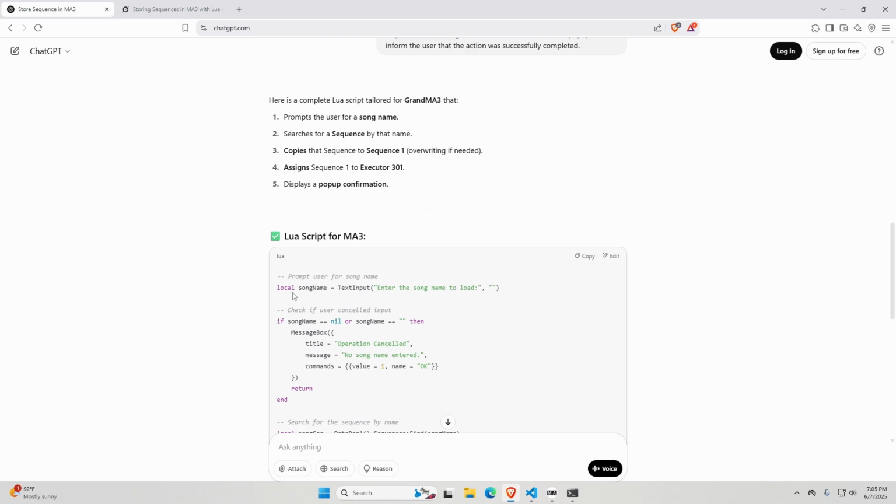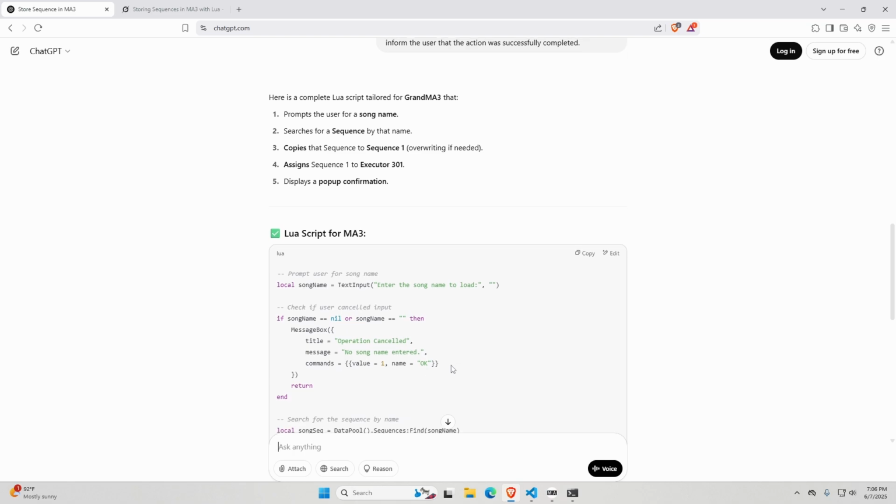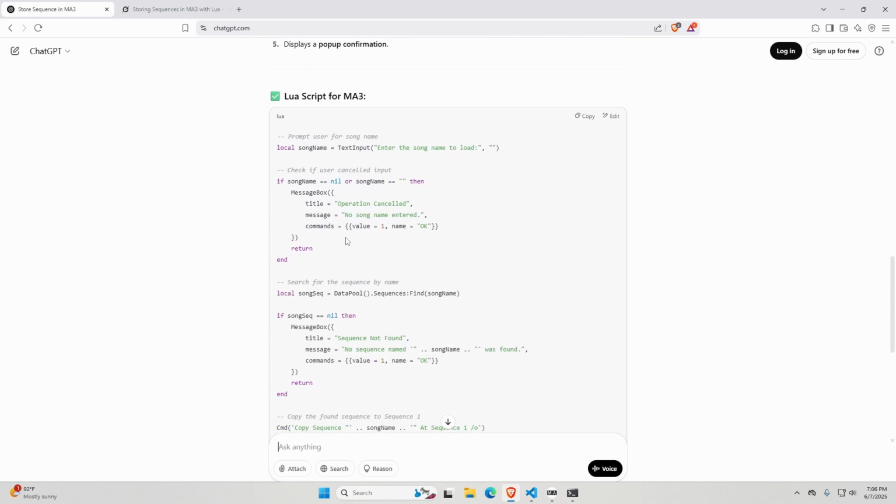Let's have a look. Song name, text input, that's correct. If the song name is nil or empty space, then message box, operation canceled, no song entered, and then we return, so we end. All right, local song seek equals data pool sequences, find song name.